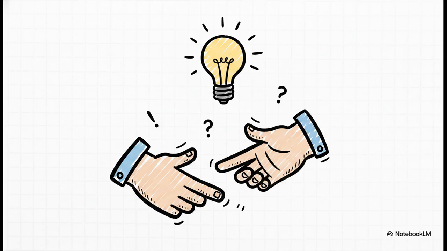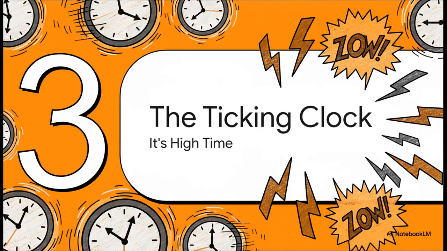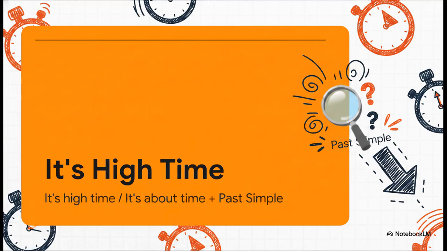It becomes, he looks as if he knew the answer. That shift to knew is like a secret handshake that tells the listener, hey, this guy's just faking it. Up next, case number 3, the ticking clock. It's high time. Okay, this is where we learn how to deliver some seriously sharp criticism.